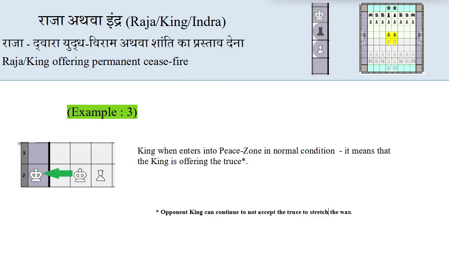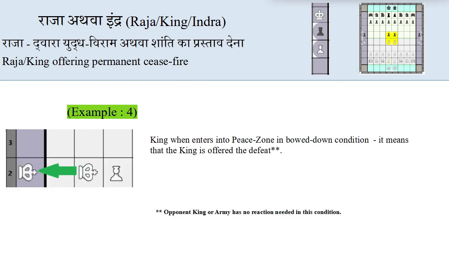In the third example, king when enters into the peace zone in normal condition, it means that the king is offering the truce. Remember, opponent king can still continue to not accept the truce to stretch the war. In the fourth example, king when enters into the peace zone in bowed down condition, it means that the king has accepted the defeat, and in this case opponent king or army has no reaction required in this condition.